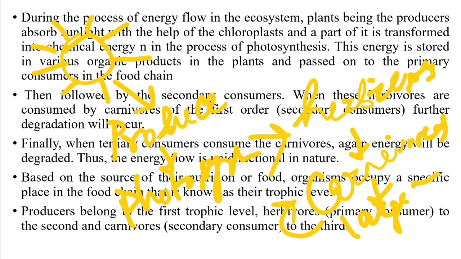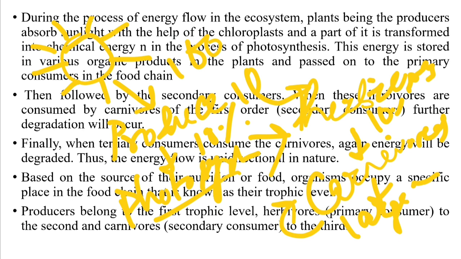During this transfer of energy, only 10% of the energy is transferred from the previous trophic level. So if the producer has 100 energy, it will pass only 10 to the next level, that is herbivores. Then herbivores again pass 10% of energy to the next trophic level.